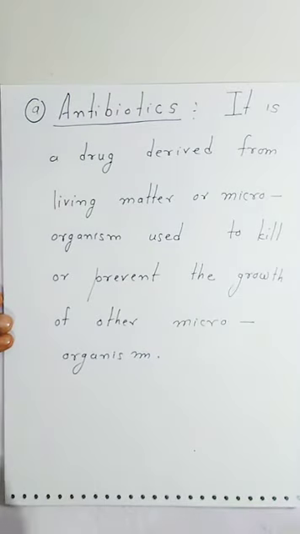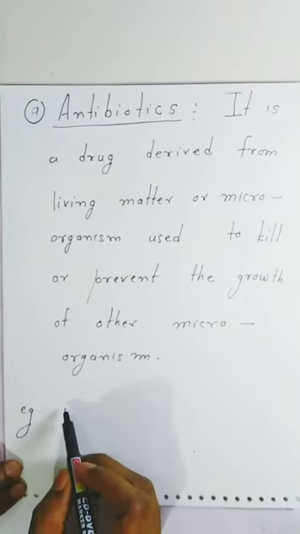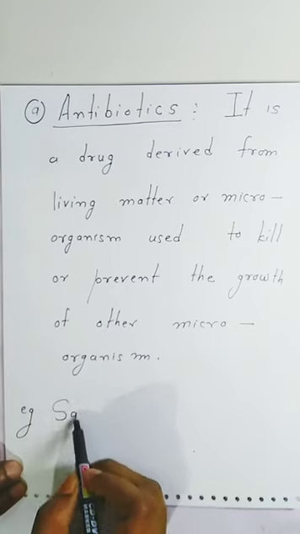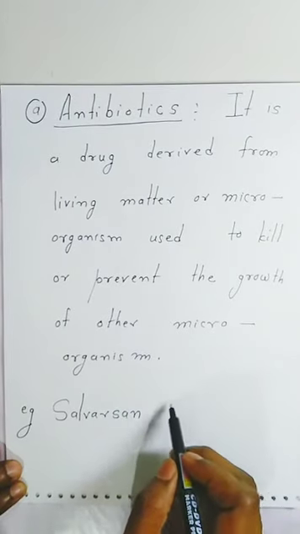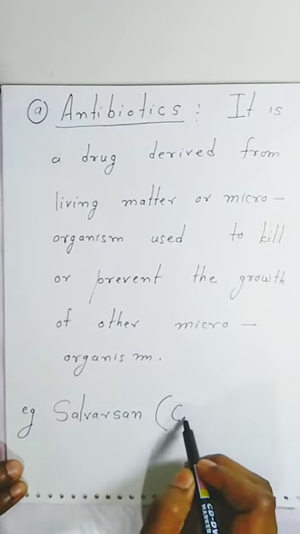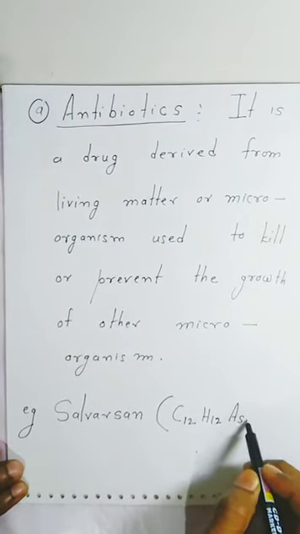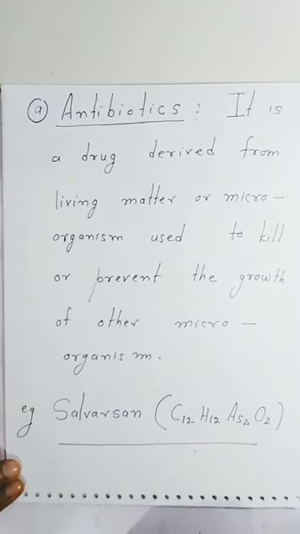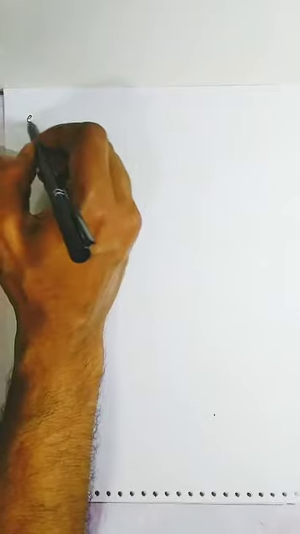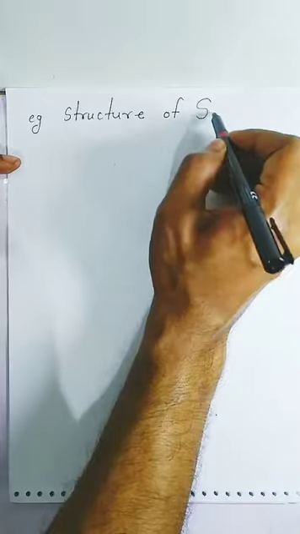Very important it is. Now, when it comes to examples, students, the first example of an antibiotic which we use is salvarsan, students. What is the molecular formula? C12H12As2N2O2, that is, arsenic 2 and 2 oxygen. This is the molecular formula of salvarsan. Now, sometimes they ask, write down the structure, students. We will write down the structure also. Structure of salvarsan.